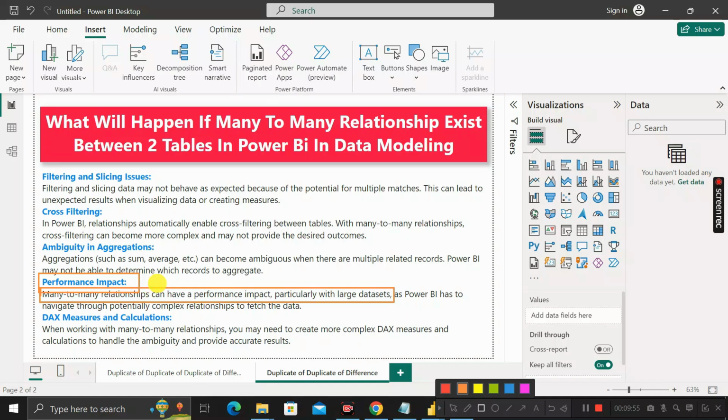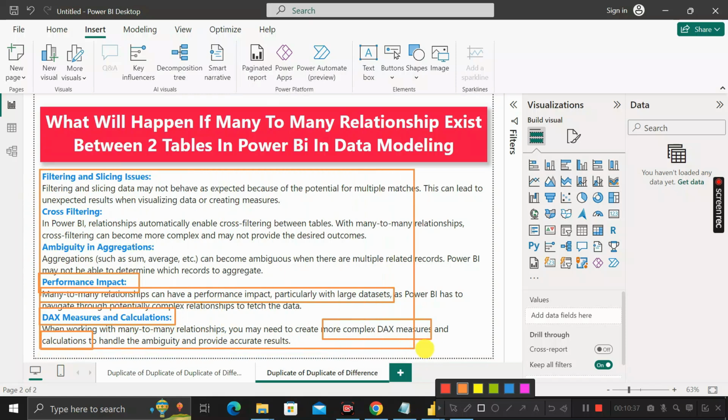Okay, then the next issue that we can face is DAX measures and calculations. It means when working with a many-to-many relationship, you may need to create more complex DAX measures and calculations to handle the ambiguity and provide accurate results. Okay, so these are the common issues that we can face if we keep a many-to-many relationship between two tables while creating the data model in Power BI.